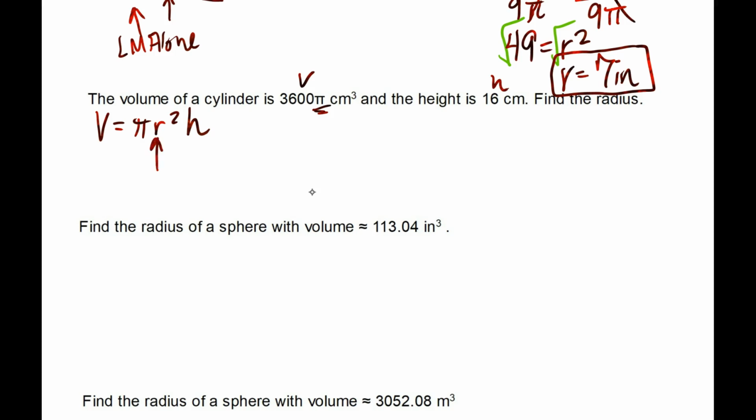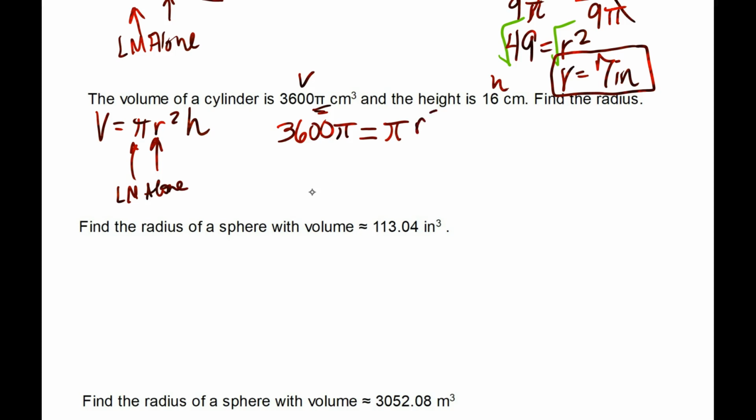So my volume is 3,600 pi, which is equal to pi, because I'm leaving the pi alone, times your radius squared.